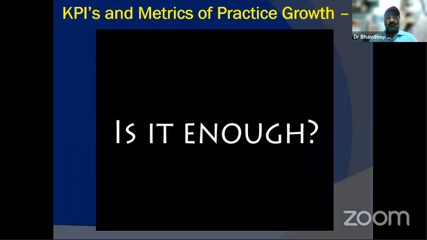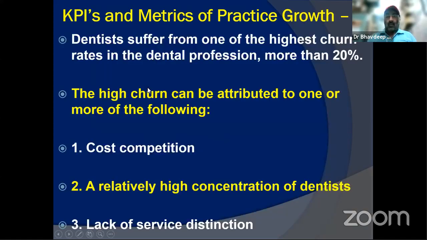So my last slide in the previous presentation after the recap was: is it enough? Are those 4 KPIs enough? Not necessarily. Because most of the dentists, rather the majority of us, I would say, suffer from high churn rates. Churn rate is basically the old patients leaving your practice. And in our cases, churn rate is sometimes more than 20%. Someone who has less than 20% is actually doing really good. So one of the four criteria, your old patient retention, comes to the fore here.